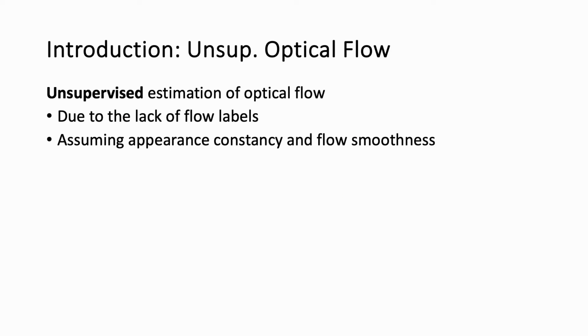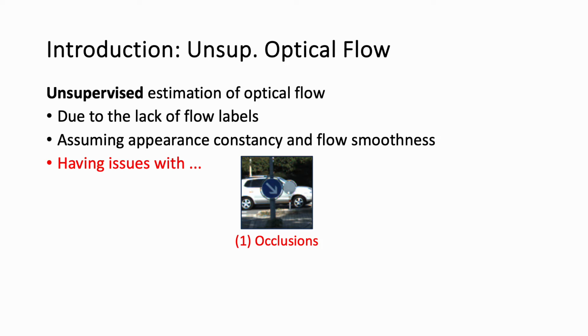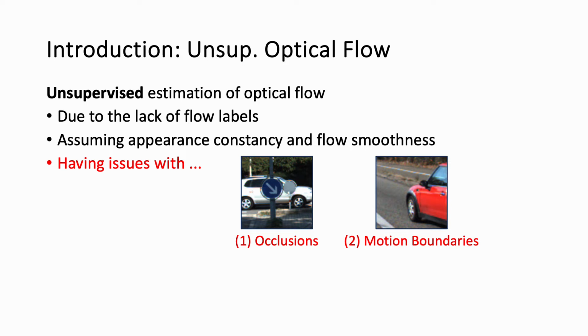Many recent works focused on the unsupervised estimation of optical flow due to the lack of ground truth labels. These methods are usually trained with unsupervised losses based on the assumptions of appearance constancy and flow smoothness. However, these assumptions do not hold at occlusion regions where the background pixels are no longer visible, and around motion boundaries where the motion is not smooth. Fundamentally, these issues both stem from the low-level nature of optical flow, where object-level information is generally missing. Therefore, in this paper, we explore using object-level information to guide unsupervised optical flow.